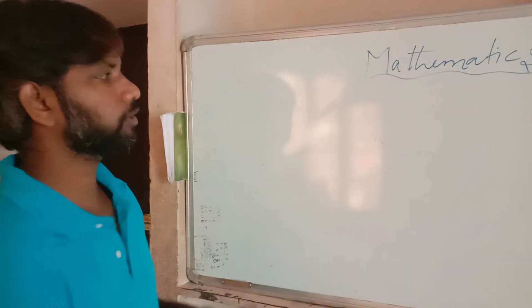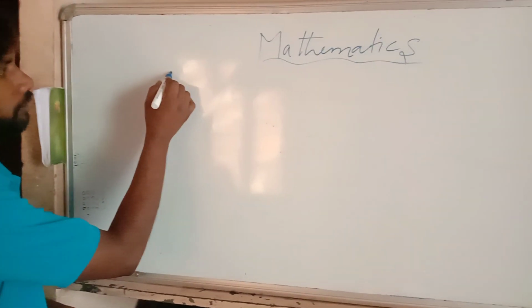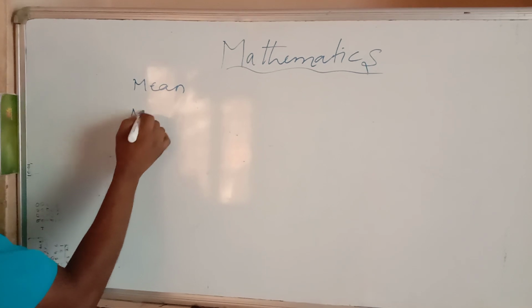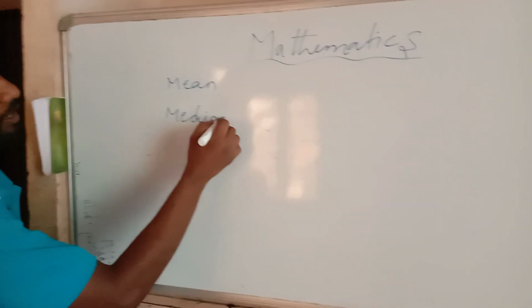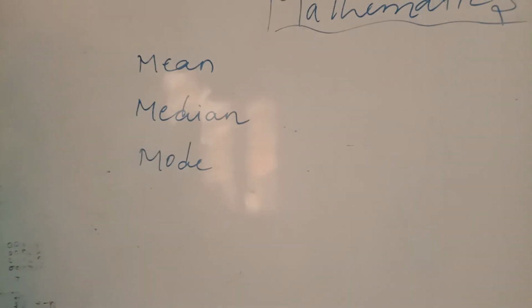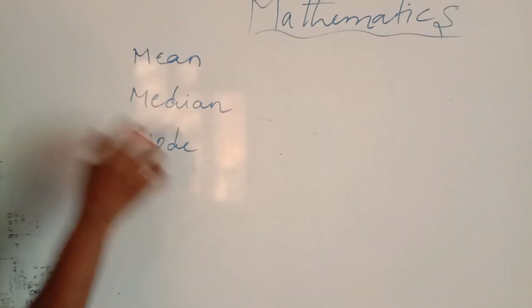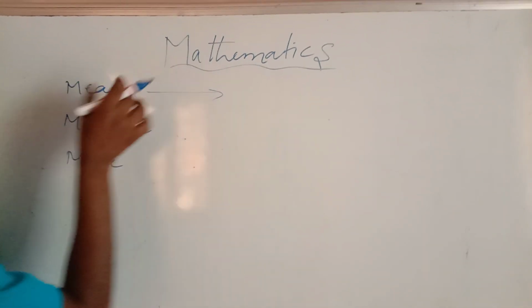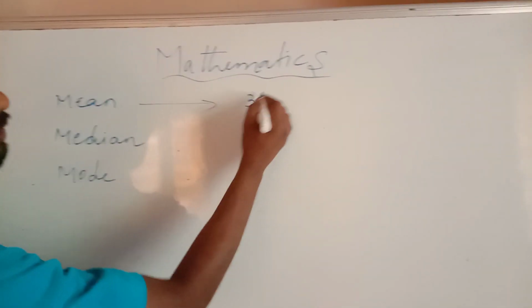As you know, in statistics you have 3 types: mean, median and mode. If you look at the mean, you can solve it by using 3 methods.